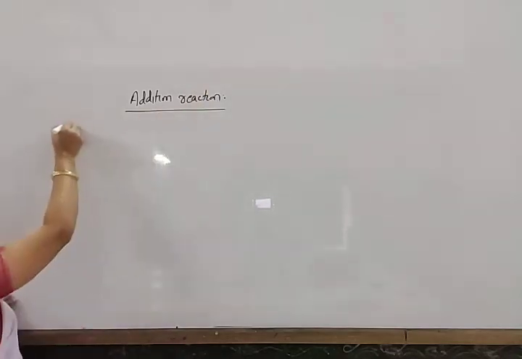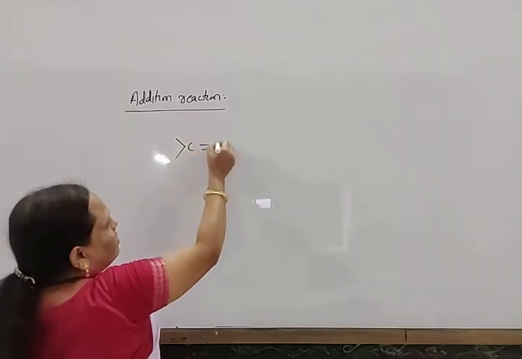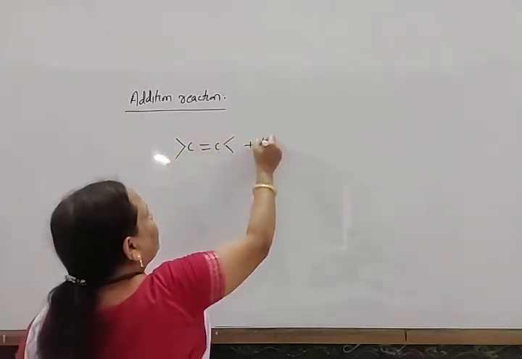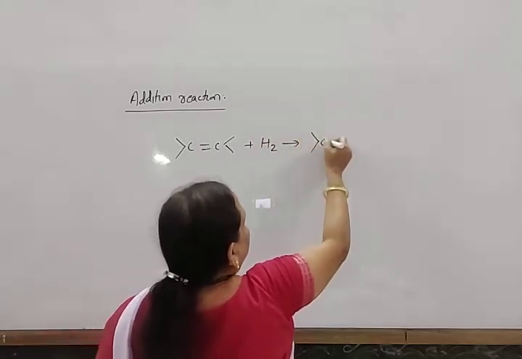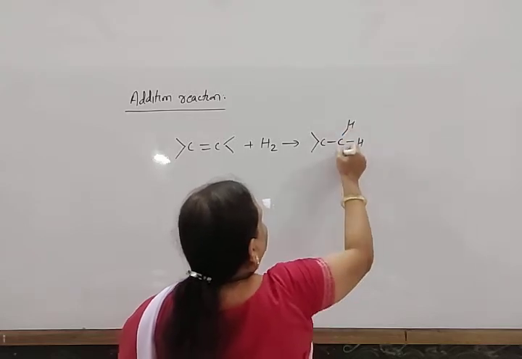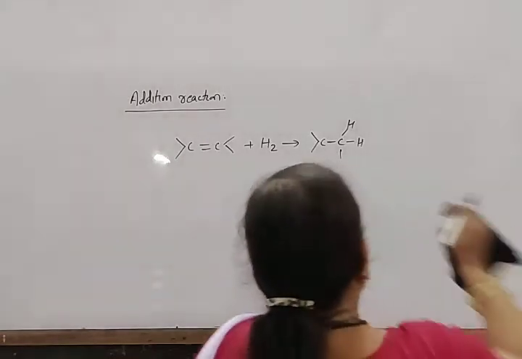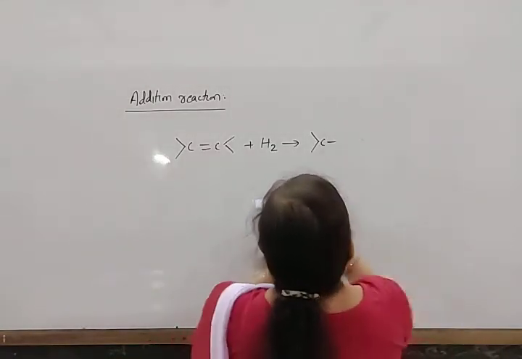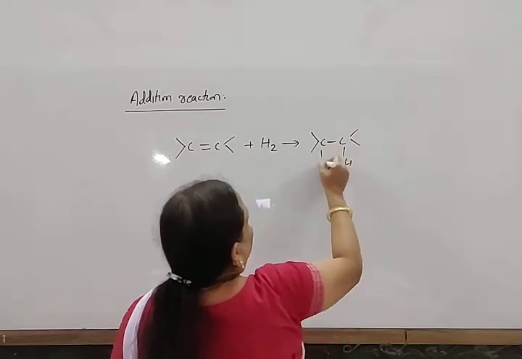So the reaction in which small molecules are added. Look here, suppose C double bond C is there, and here we have added hydrogen. It forms C and H. Look here: C here, one hydrogen here and one hydrogen here.